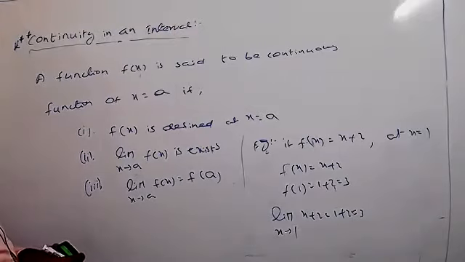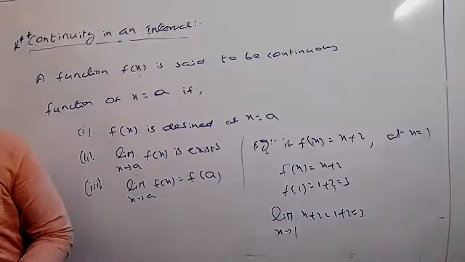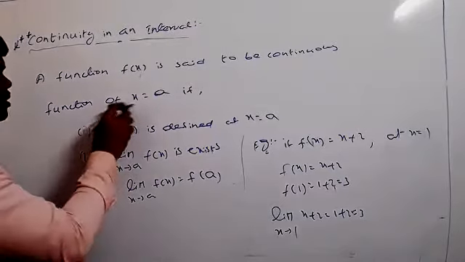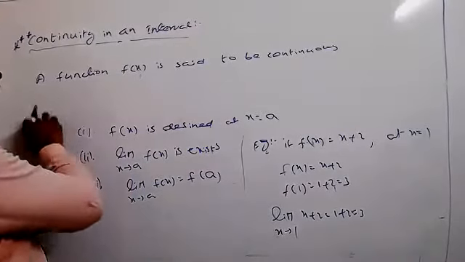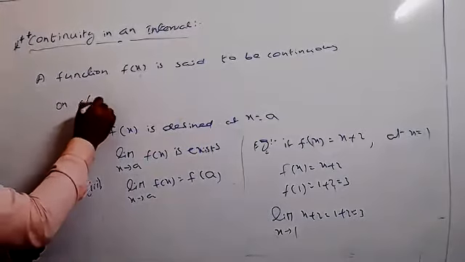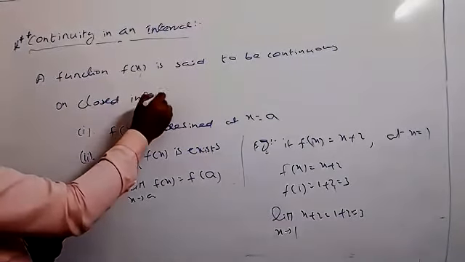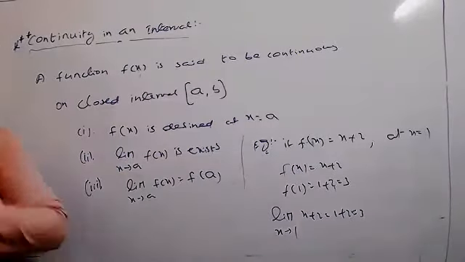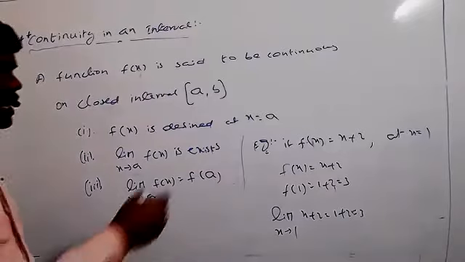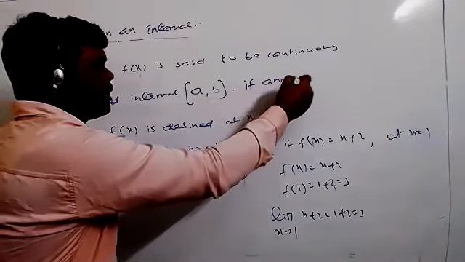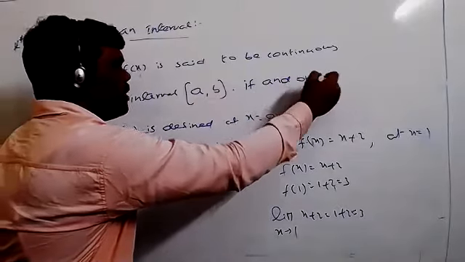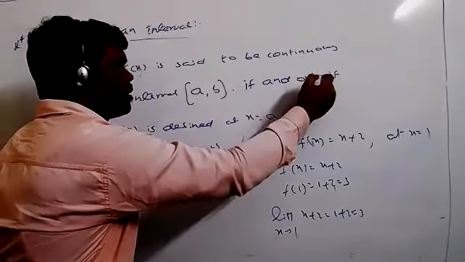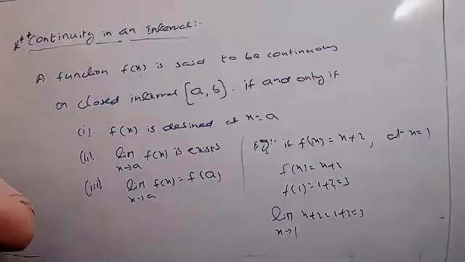A function f is said to be continuous on the closed interval a comma b if and only if. Here also we have a few conditions, you can write them now.